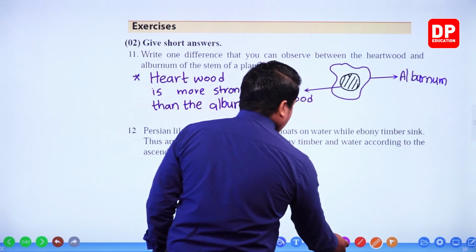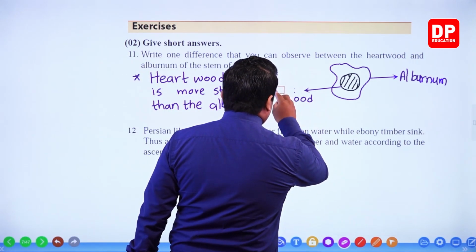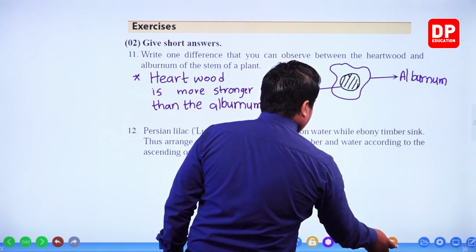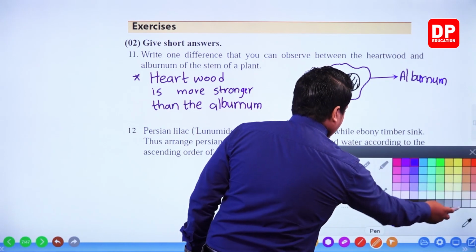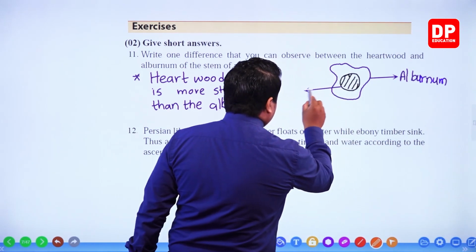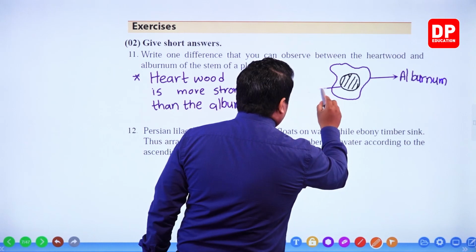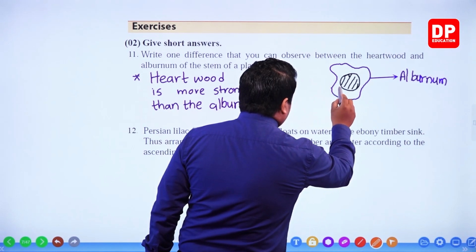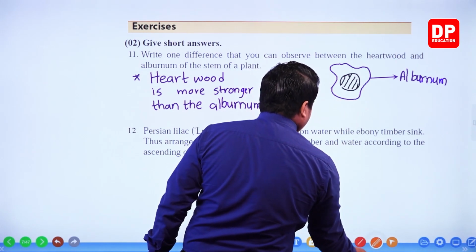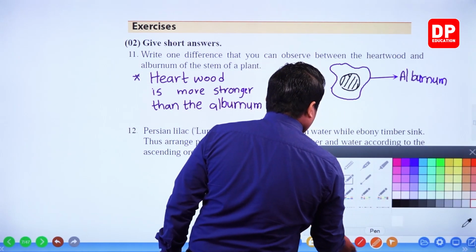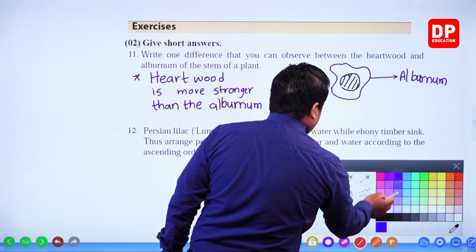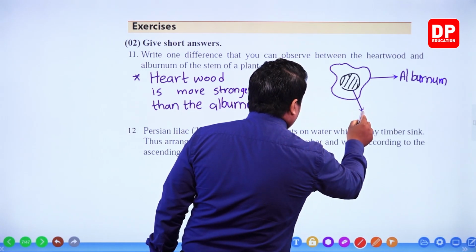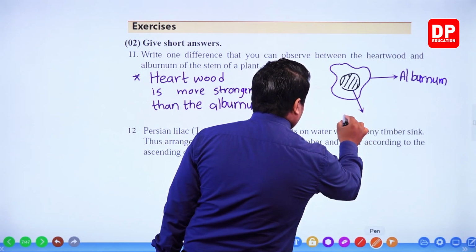So here it's getting somewhat troublesome with the answer now. So I'll erase this thing and I'll take the alburnum thing to the bottom. It's more convenient now. So here I'll take the alburnum thing to here, my dear children. Heartwood. Okay, so this is the heartwood.